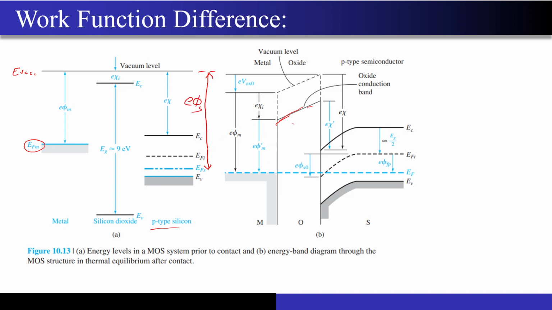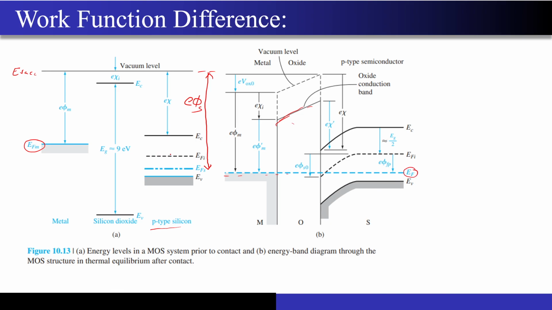Correct? Now you know that there exists a finite difference between these two work functions. So now we have to see what happens when we join these materials together. There is oxide in between, but you know that when we join the materials and the semiconductor is under equilibrium, there cannot exist any variation or any slope in the Fermi level. That's why this Fermi level becomes constant. That is what you are seeing over here. Correct?